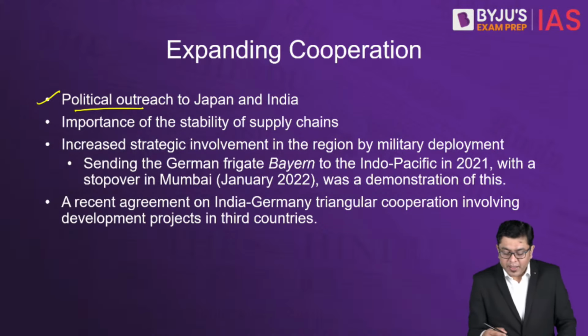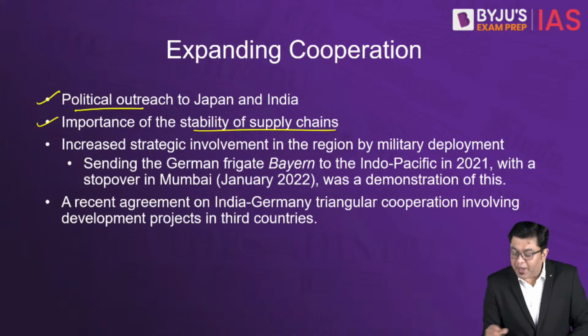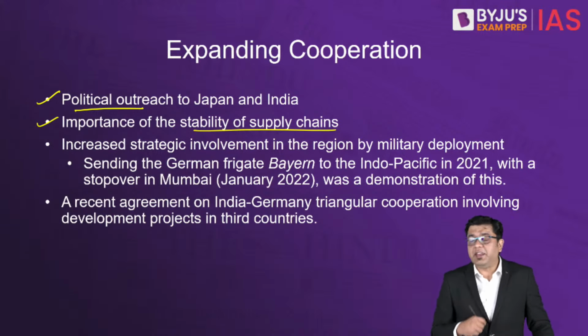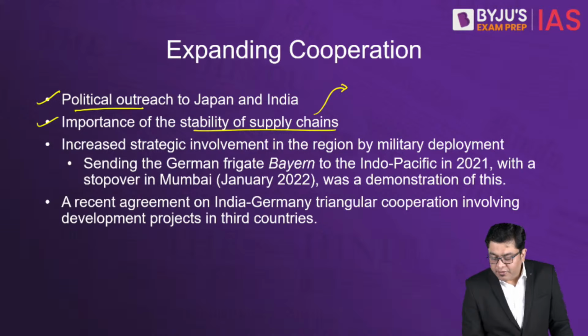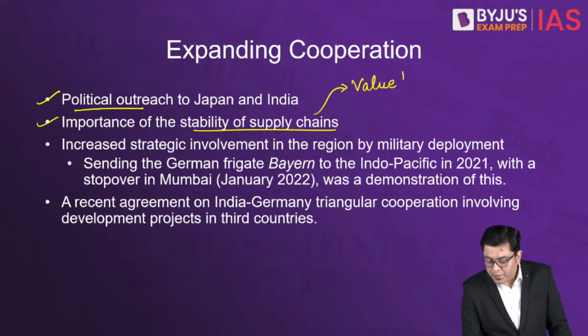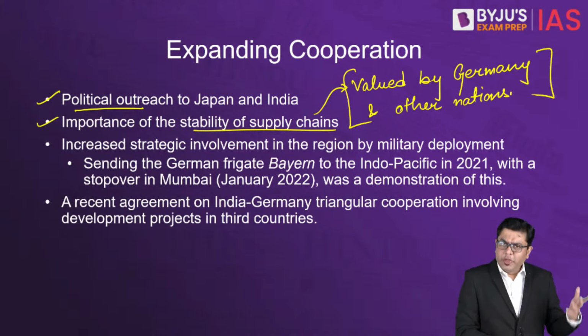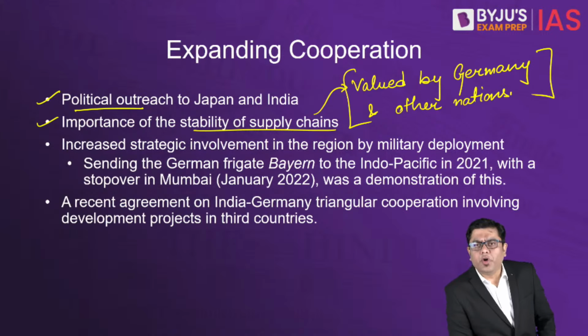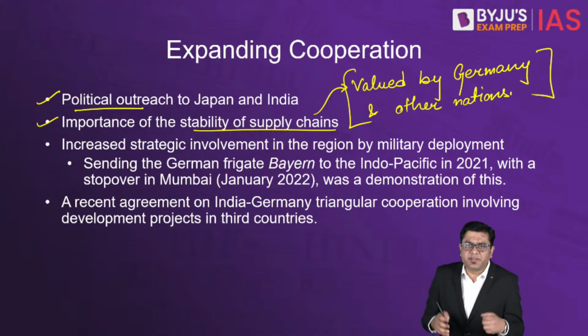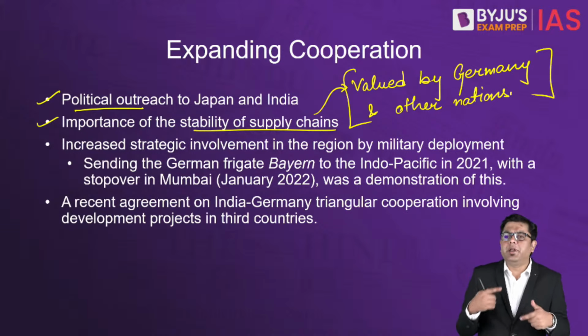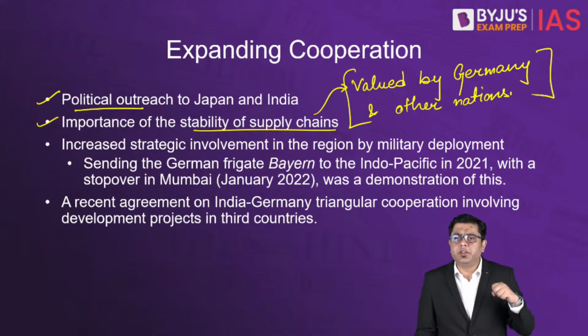A counterbalancing role is being played. The importance of the stability of supply chains is something which is very, very valued by Germany and other nations, including India. India also, along with many of the countries of the Eurozone, of the Americas, all the countries, they want a kind of a reliable supply chain network which is not hampered time and time again due to supply shocks which emerge from China.